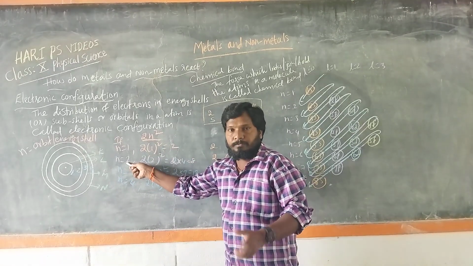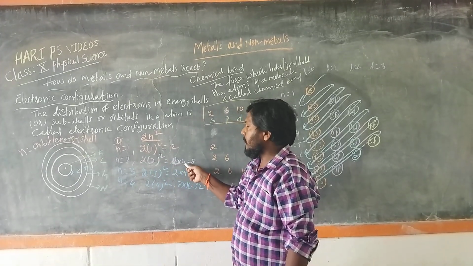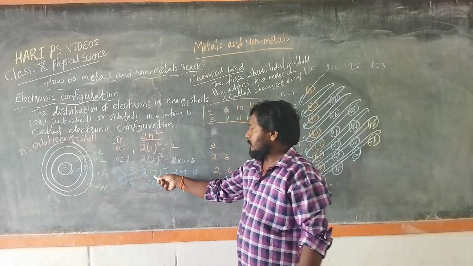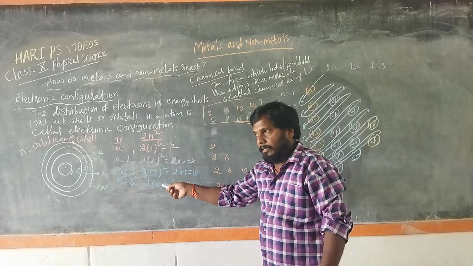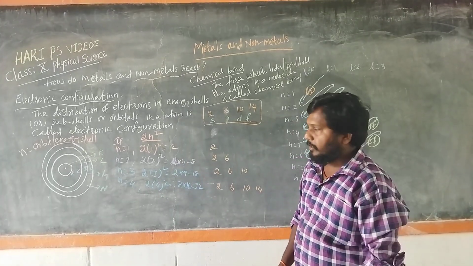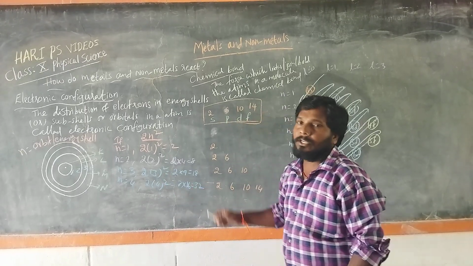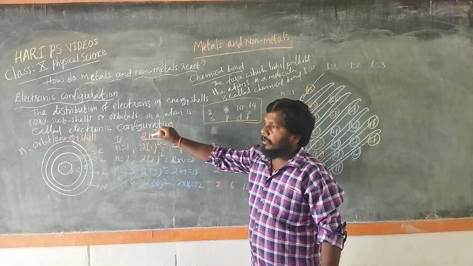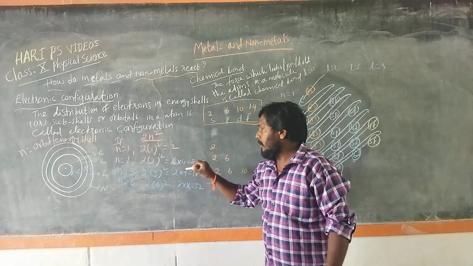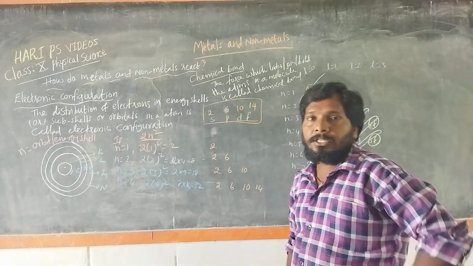If n is equal to 2, 2 into 2 square, 2 into 4, is 8. If n is equal to 3, 2 into 3 square, 3 square is 9, so 2 into 9 is 18. Then n equal to 4, 2 into 4 square, 2 into 16, is 32. So in the first orbit we distribute 2 electrons, the second orbit 8 electrons, the third orbit 18 electrons, and the fourth orbit 32 electrons.